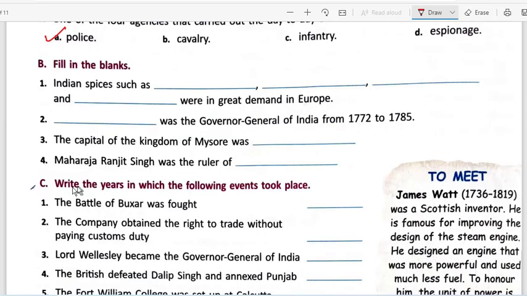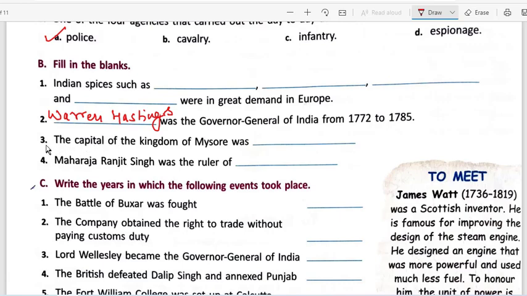So you'll be writing the names of all the 4 spices that were in great demand in Europe at that time in this question. Moving on to question number 2, this says that dash was the Governor General of India from 1772 to 1785. The answer to this one would be Warren Hastings. You can find this answer in the paragraph after Bengal. So Warren Hastings will be the answer to this one.